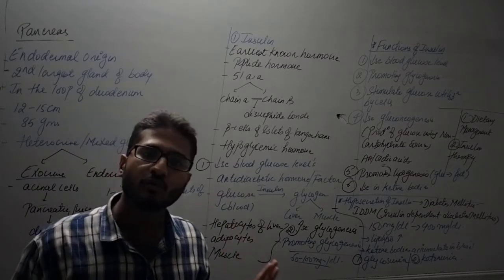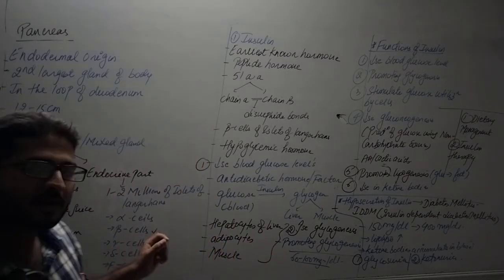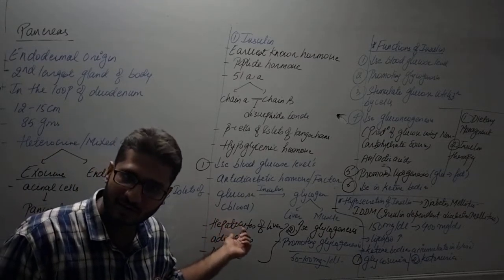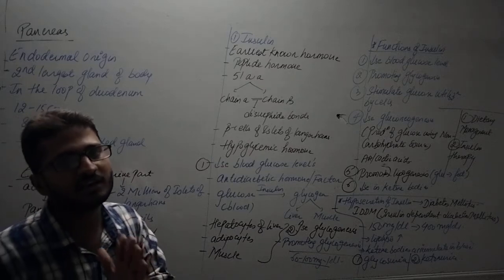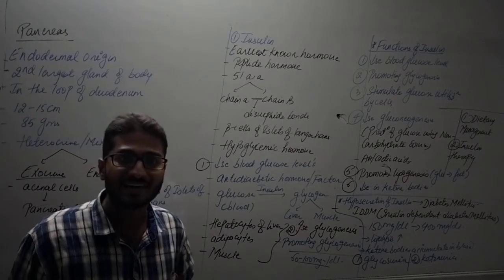So this was all about the first hormone that is secreted by the beta cells of the pancreas, islets of Langerhans. In the next part, we will discuss glucagon, which is secreted by the alpha cells of the pancreas, islets of Langerhans.